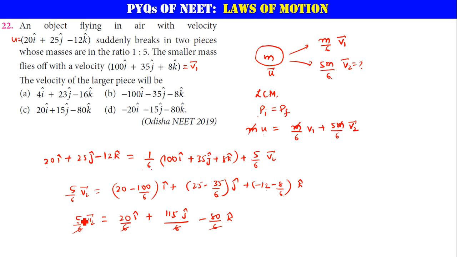Now if you just cancel this 5 on the right hand side, then 5 4s are 20, 5 23s are 115, and 5 16s are 80. So V2 is equal to 4 I cap plus 23 J cap minus 16 K cap. That's how you apply the law of conservation of momentum. Let us see more questions on this.